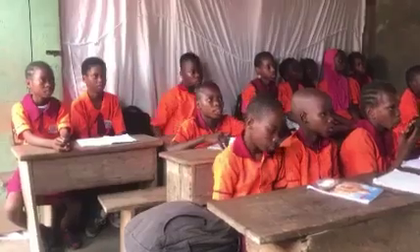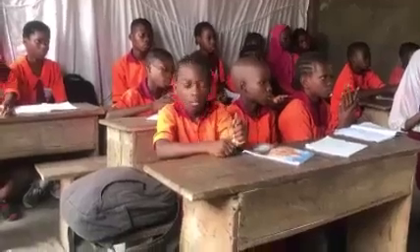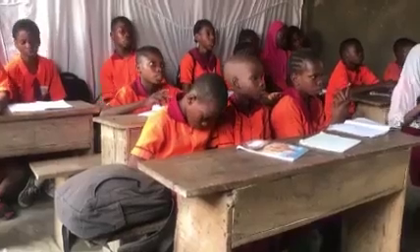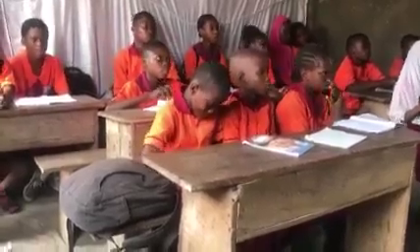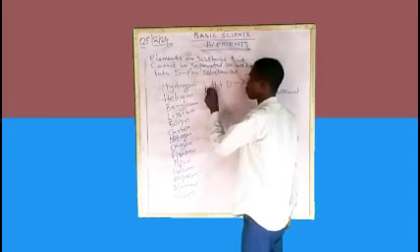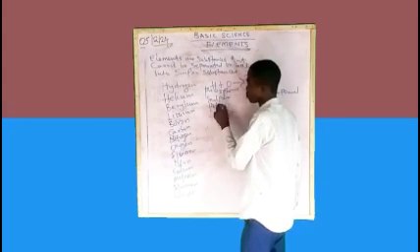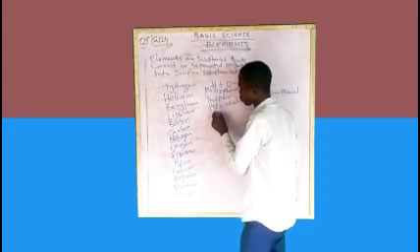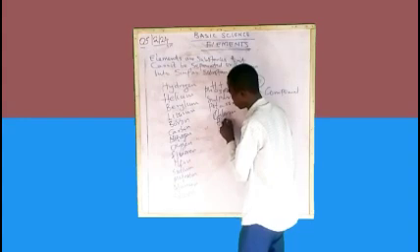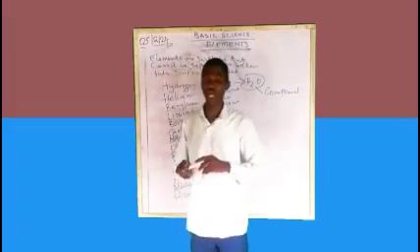We have hydrogen, helium, lithium, beryllium, boron, carbon, nitrogen, oxygen, fluorine, neon, sodium, magnesium, aluminium, silicon, phosphorus, sulfur, chlorine, potassium, argon, and calcium. So we have the first 20 elements that you must memorize.